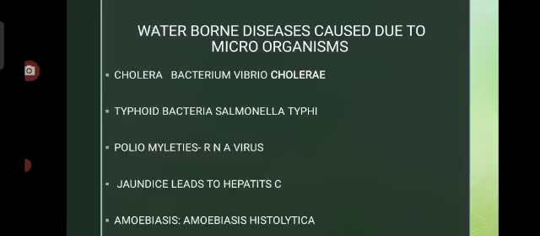When the housefly sits on infected feces of any person, and again goes and sits on the water, the bacteria carried by this organism contaminate the water, and if you consume this water without treatment or proper disinfection, then cholera occurs.